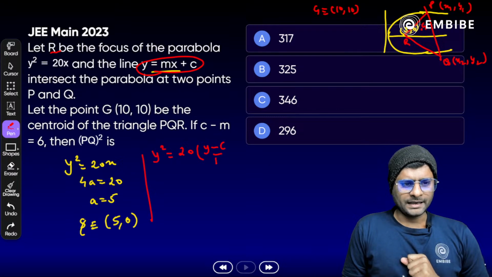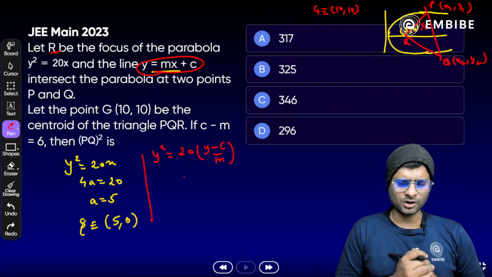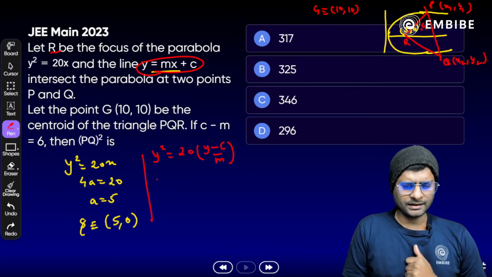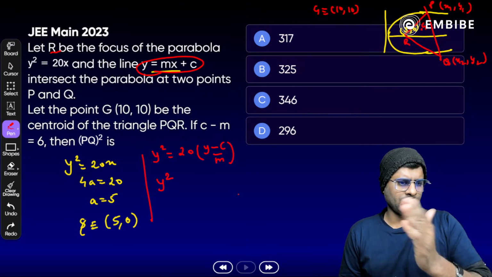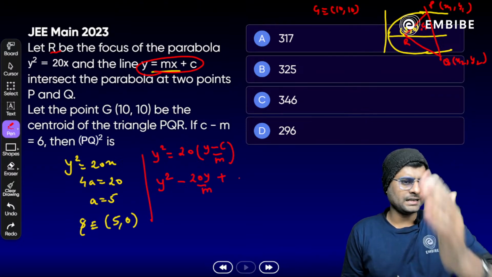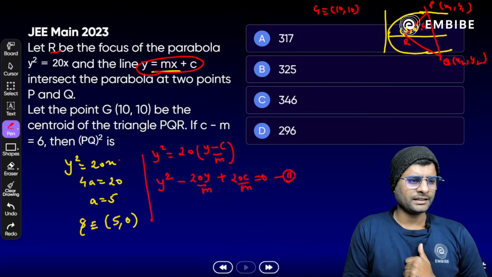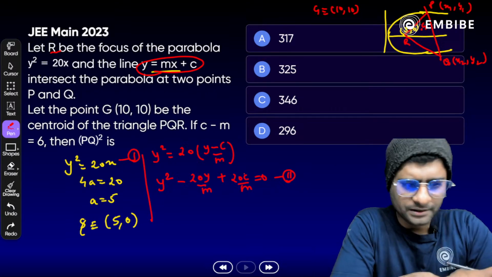x is y minus c by m, correct? Or try to solve it further. We can get y square minus 20y by m plus 20c by m is equal to 0. Let us call this equation number 1 and 2 like that. So it will become very easy to solve here.